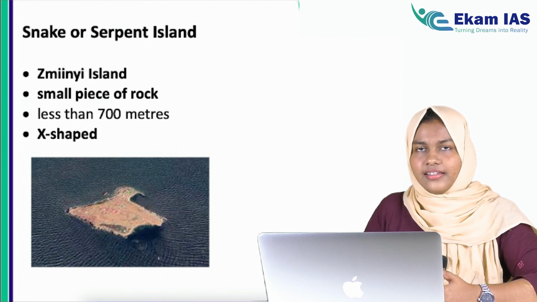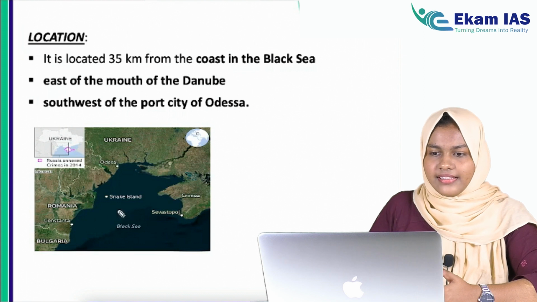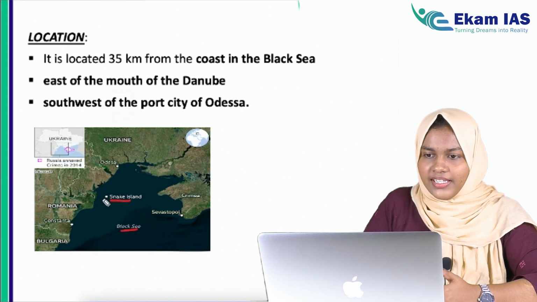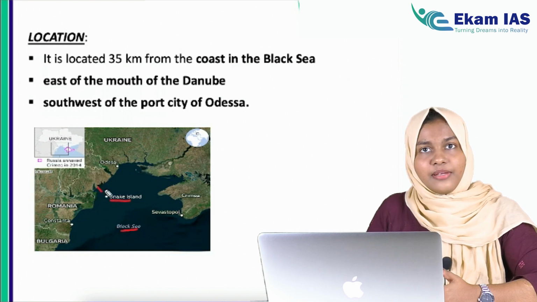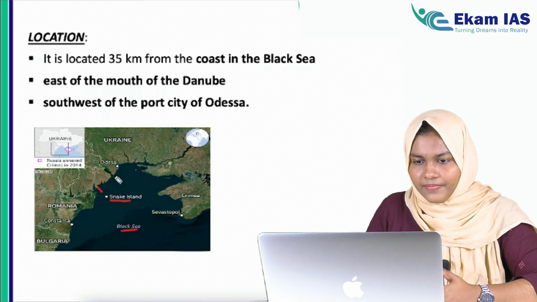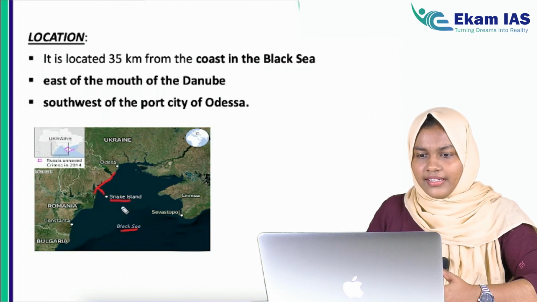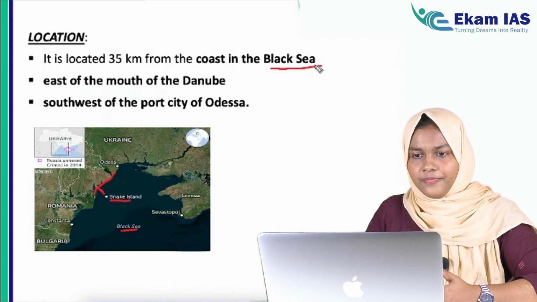Now let's see the location of the Snake Island. See, this is the location. This is the Snake Island and it is located in the Black Sea. It is very close to the coastal area, around 35 kilometers away from the Ukrainian coast, and it is located, very important, in the Black Sea.